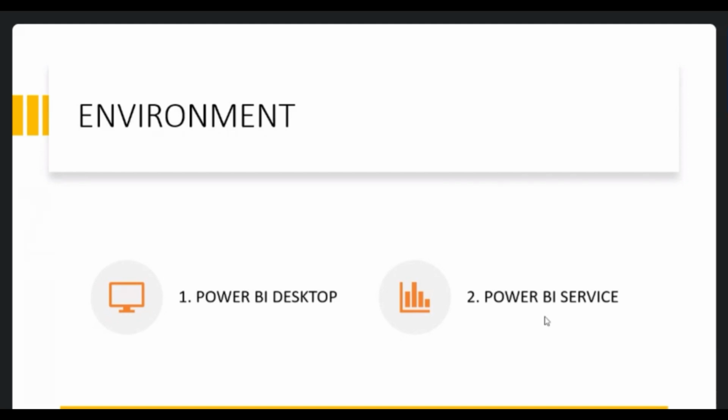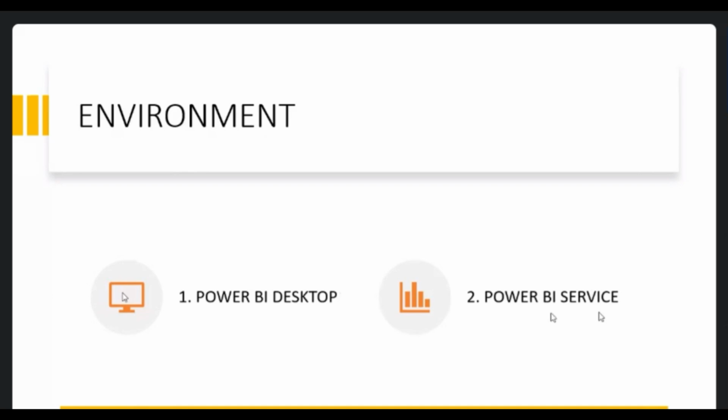So you should ask them, are you asking about the tool environment or the work environment? Then if they say talk about tool environment, then it is regarding Power BI desktop and Power BI service. So generally, if you are taking experience of 3 and below 3, then 80% of your work is on Power BI desktop, because development we do in desktop only. We don't do development in Power BI service. Development will be always done in the Power BI desktop, like 99% of the cases.